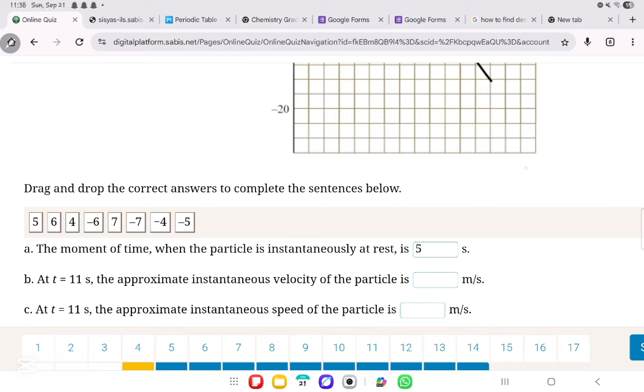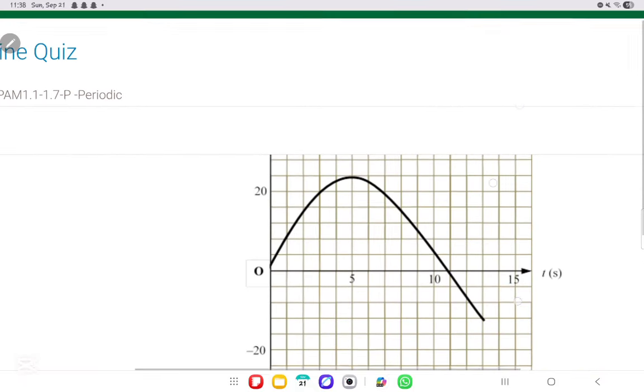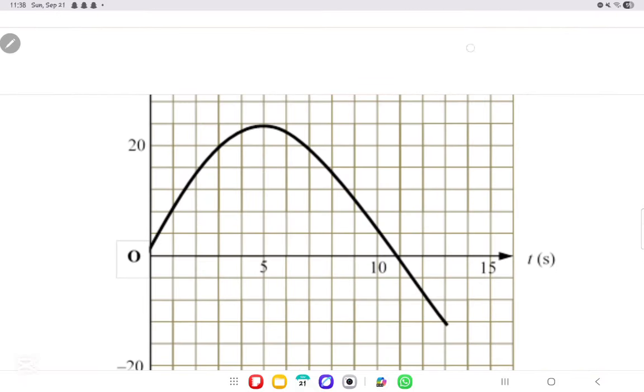Now, at time equals 11, they want the instantaneous velocity and the instantaneous speed. Where is 11? 10, 11. Here. We're going to draw a tangent and choose 2 points on this tangent. Now, please, my tangent is not going to be the best. My bad. So let's try again. Let me make the line thicker. Here we go.